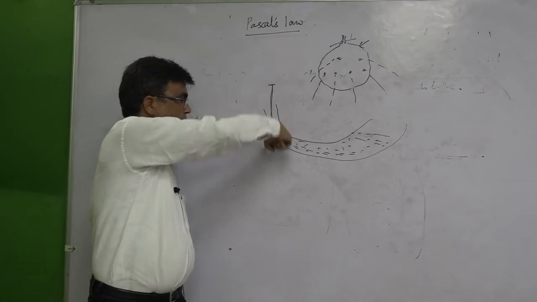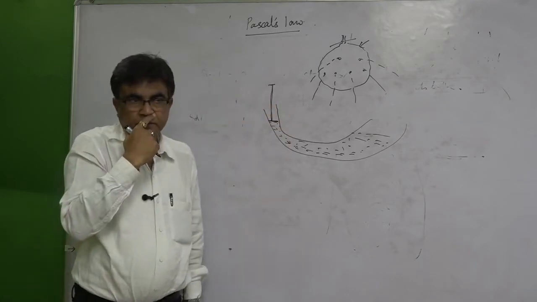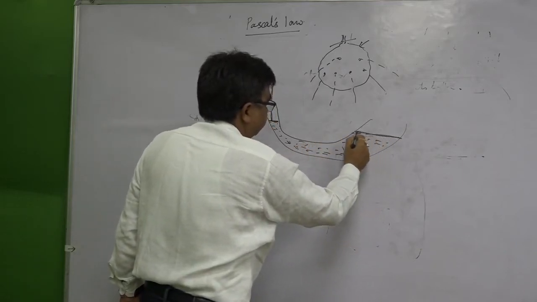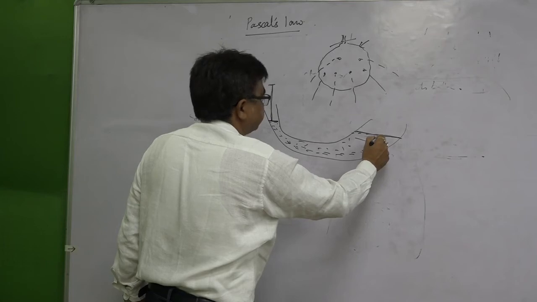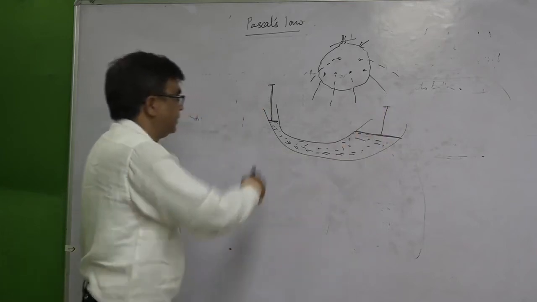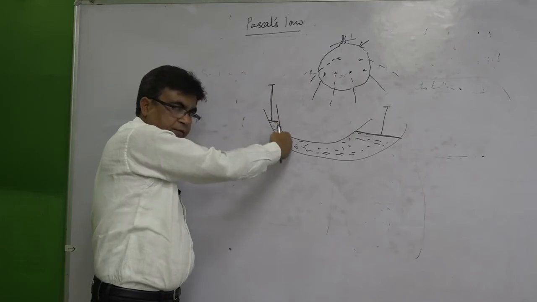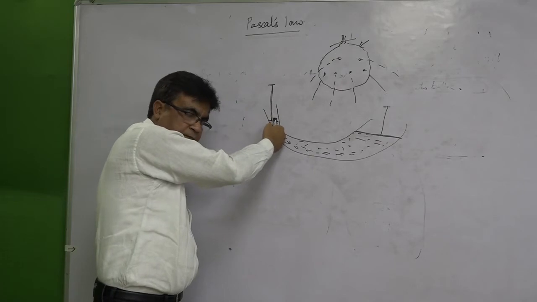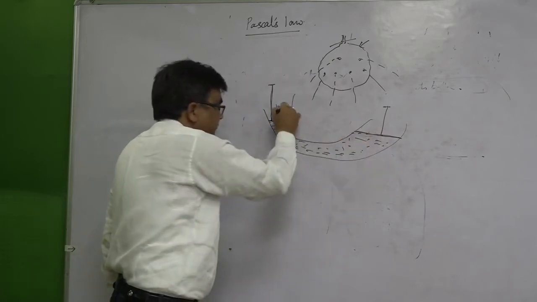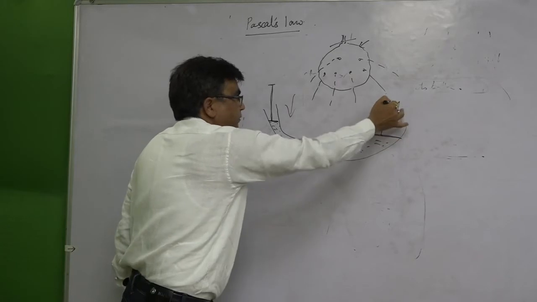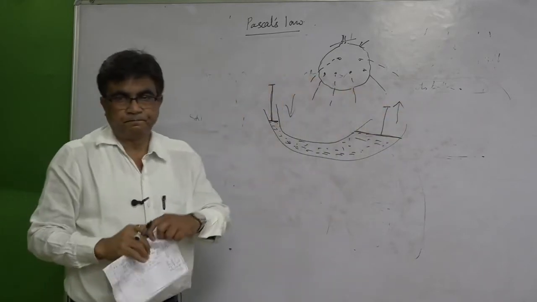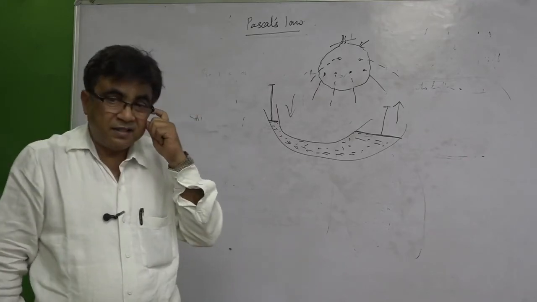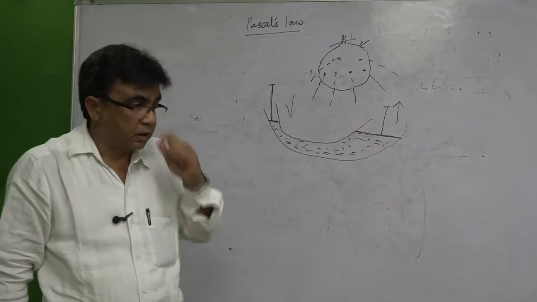If you press here, what will happen? For the observation, if you put another piston here and push the water, then you will see that if you push this piston downward, this other piston is moving upward. Now, the question arises in our mind: how does it happen?